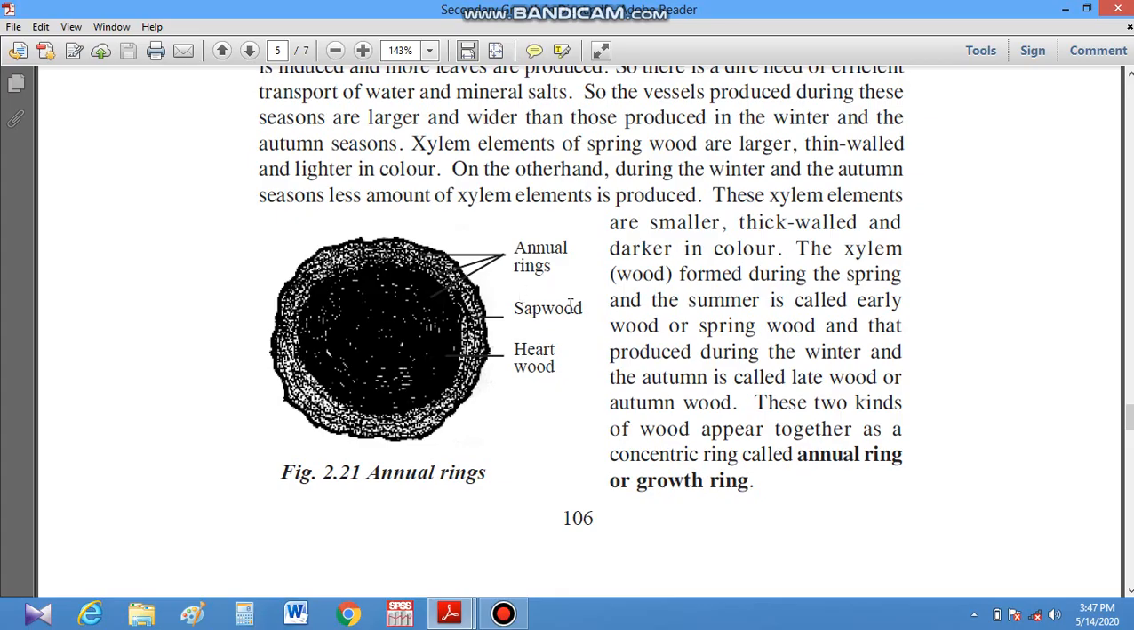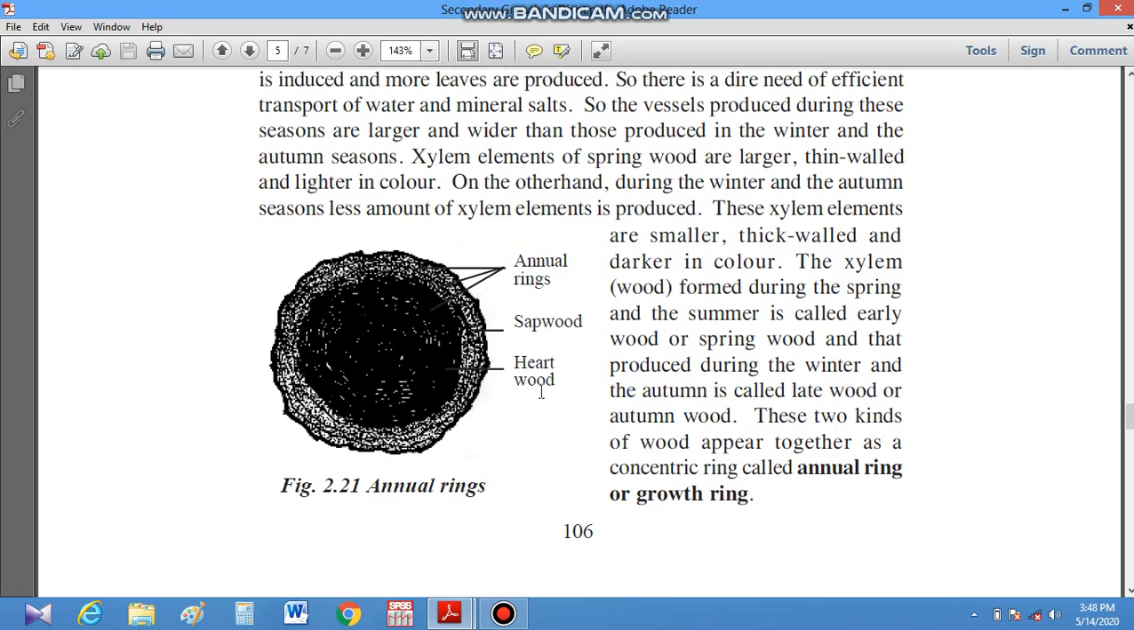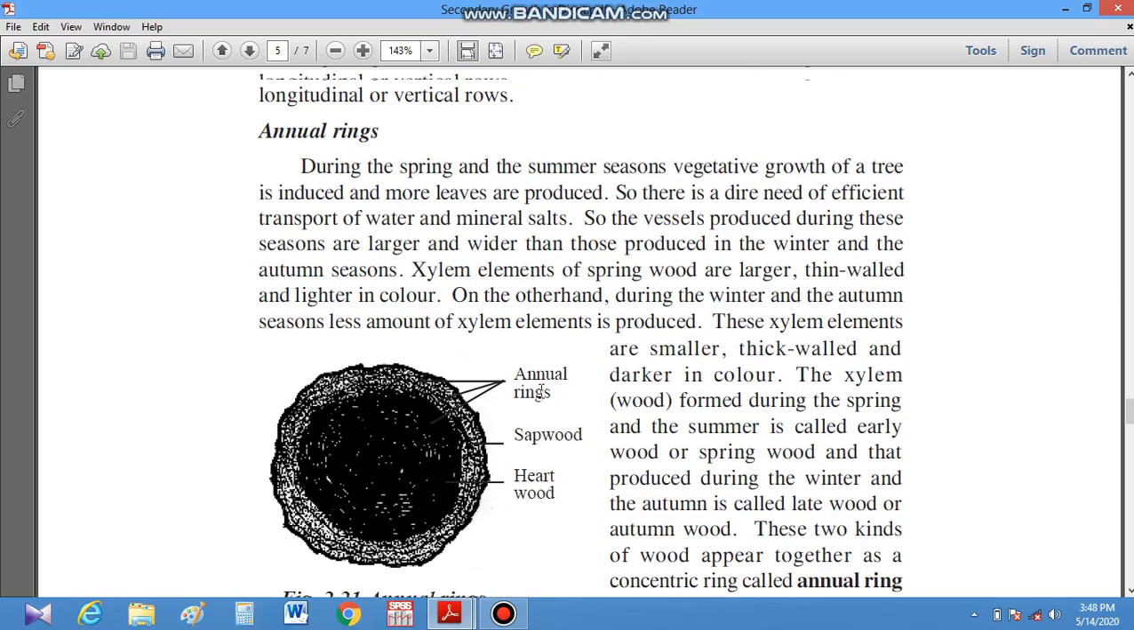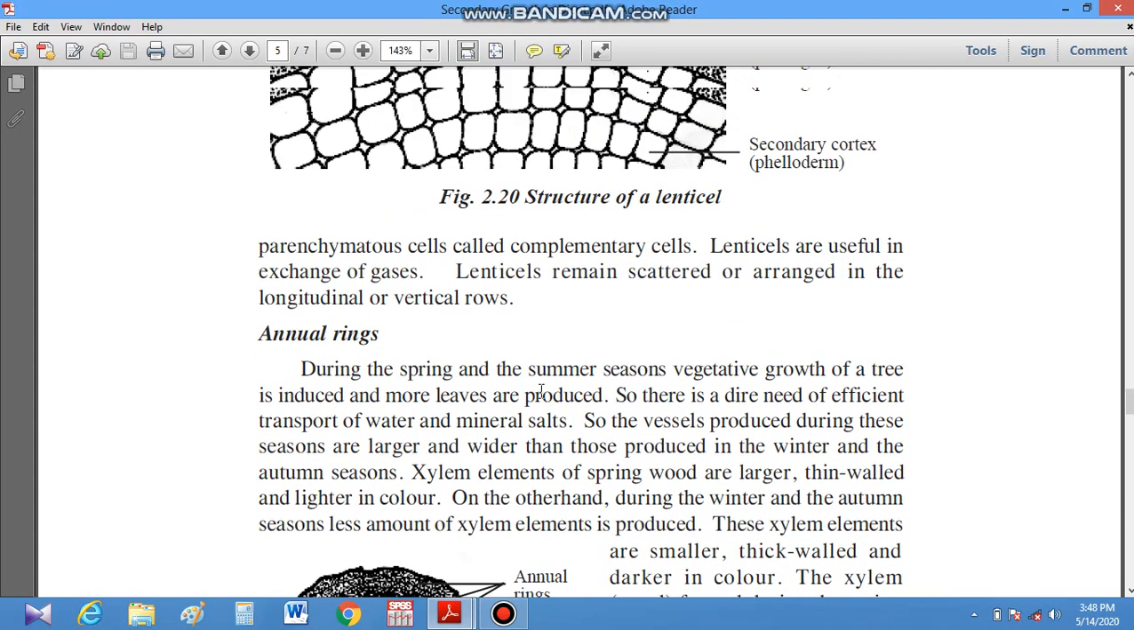Sapwood is basically useful for conduction of water, and from an economic point of view, heartwood is important, which is more durable than the sapwood. It is used as timber and is more durable than sapwood against microorganism attack and insect attack. So we have studied here what annual rings are, what sapwood is, and what heartwood is.